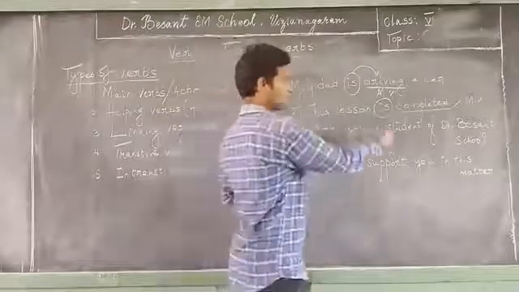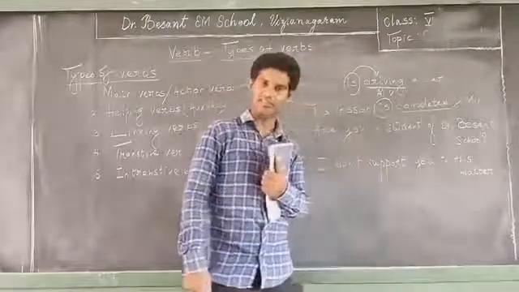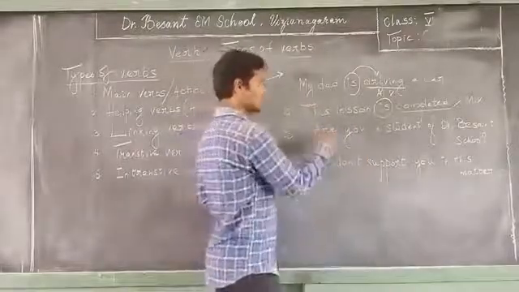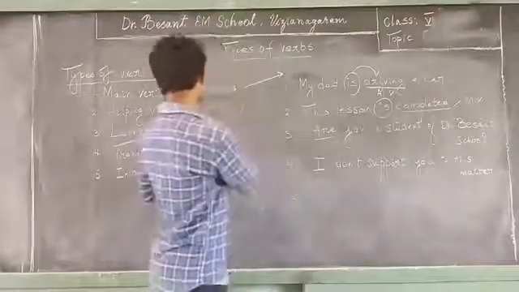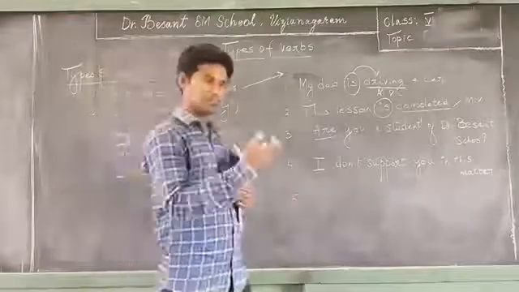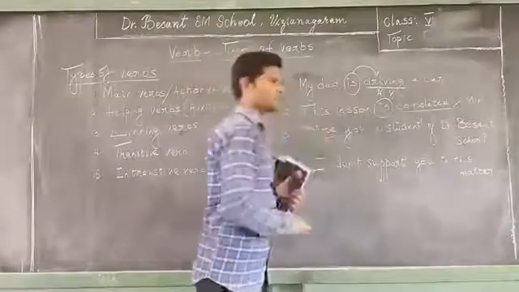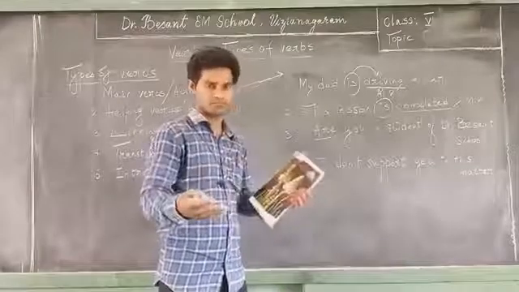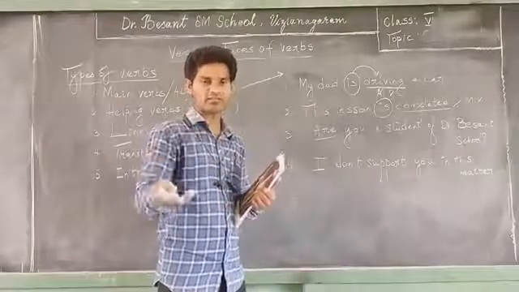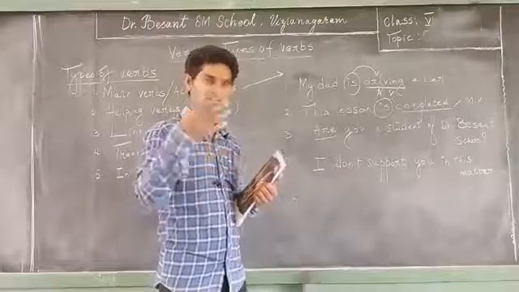And are you a student of Dr. Bessel School? Here, are is the helping verb, the supporting verb, and it helps to form a question, an interrogative sentence, asking a question.